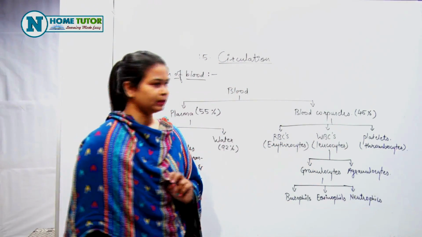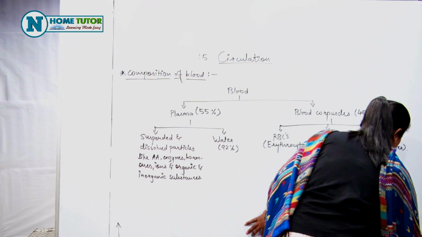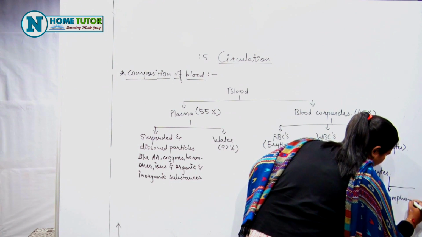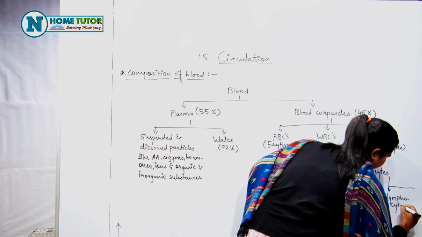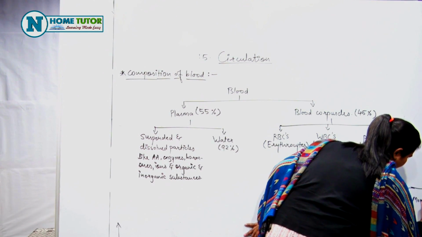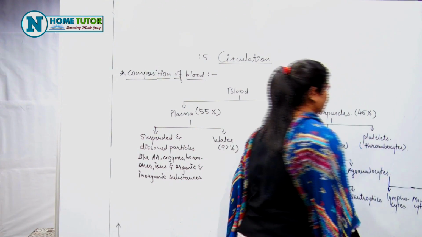Agranulocytes are of two types, that are lymphocytes and monocytes.